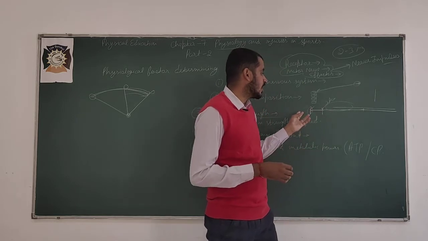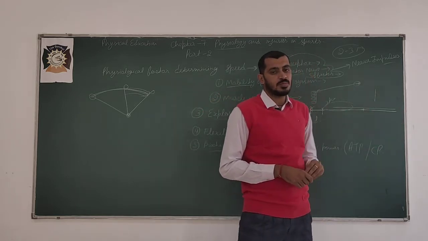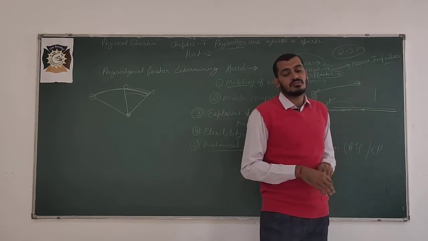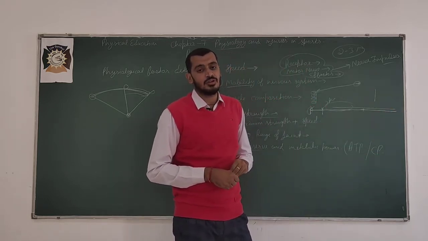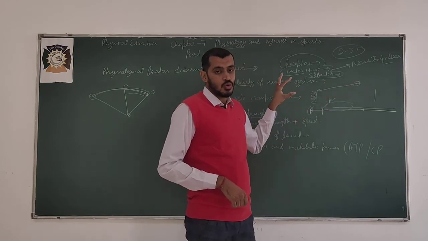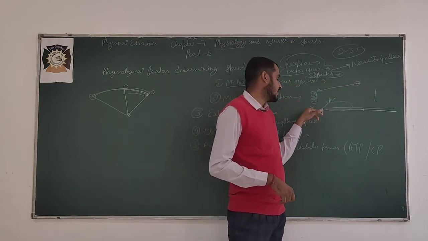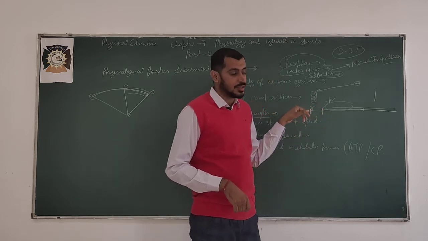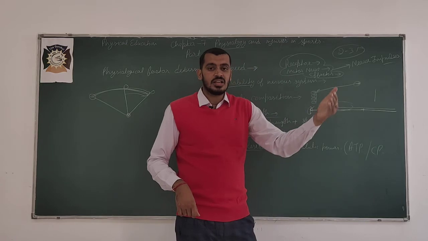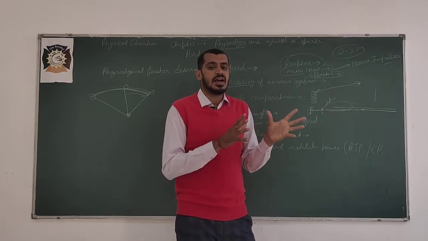If we talk about the speed, we can divide it in three parts. First one is reaction speed, second one is acceleration speed, third one is the speed endurance. Reaction speed: after we watch the smoke, or we can say listen to the sound, then we react, it is known as the reaction speed. But to achieve the acceleration speed, means higher level of speed, every individual has a different level